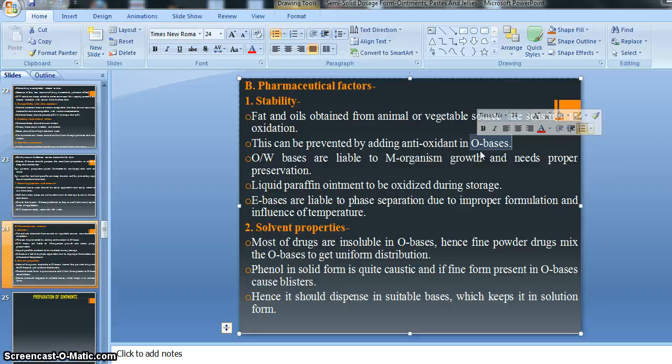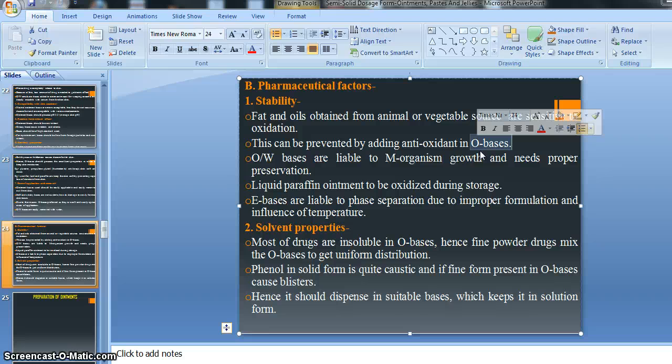So don't get confused between antioxidant and preservative. These are two different things, but oxidation as well as the growth of microorganisms are both instability problems. So two agents are very important: the antioxidant and the preservative, for our different kinds of emulsion bases.